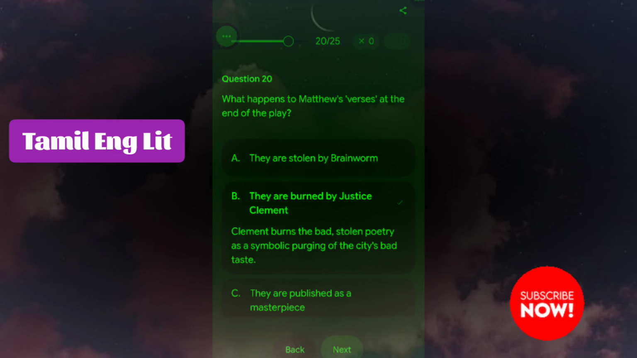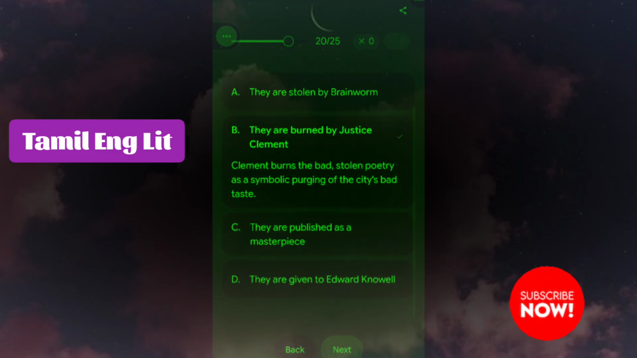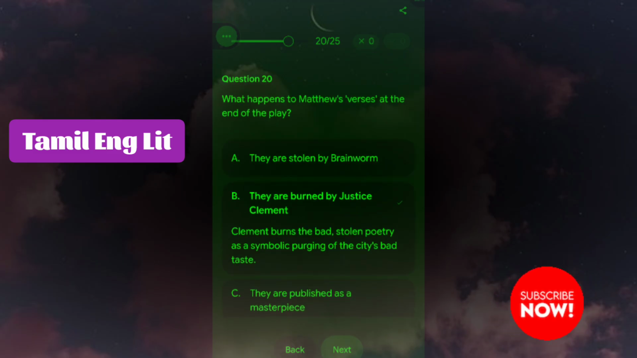What happens to Matthew's verses at the end of the play? They are banned by Justice Clement. Clement bans the bad, stolen poetry as a symbolic purging of the city's bad taste.